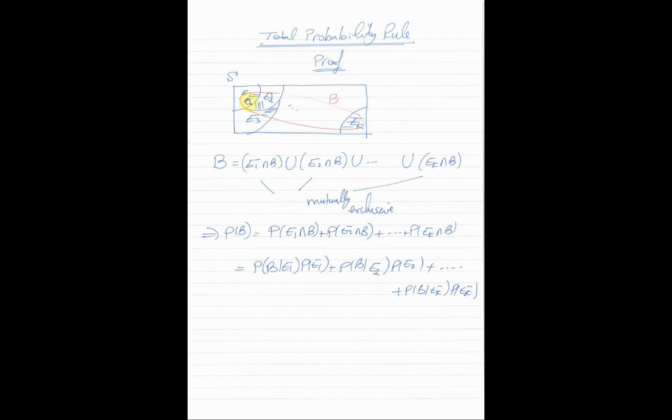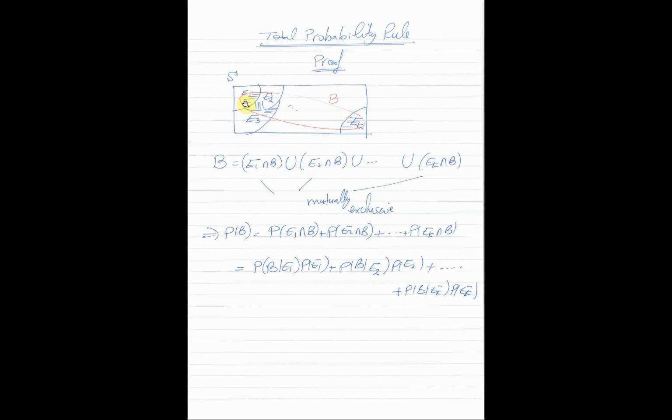First of all, what is B intersection E1? This was E1, so the whole part here is E1. What is B intersection E1? It is this shaded region here. So this shaded smaller set is B intersection E1. B intersection E2 is the other shaded area. B intersection E3 is the third shaded area, and so on. B intersection EK is this shaded set here.